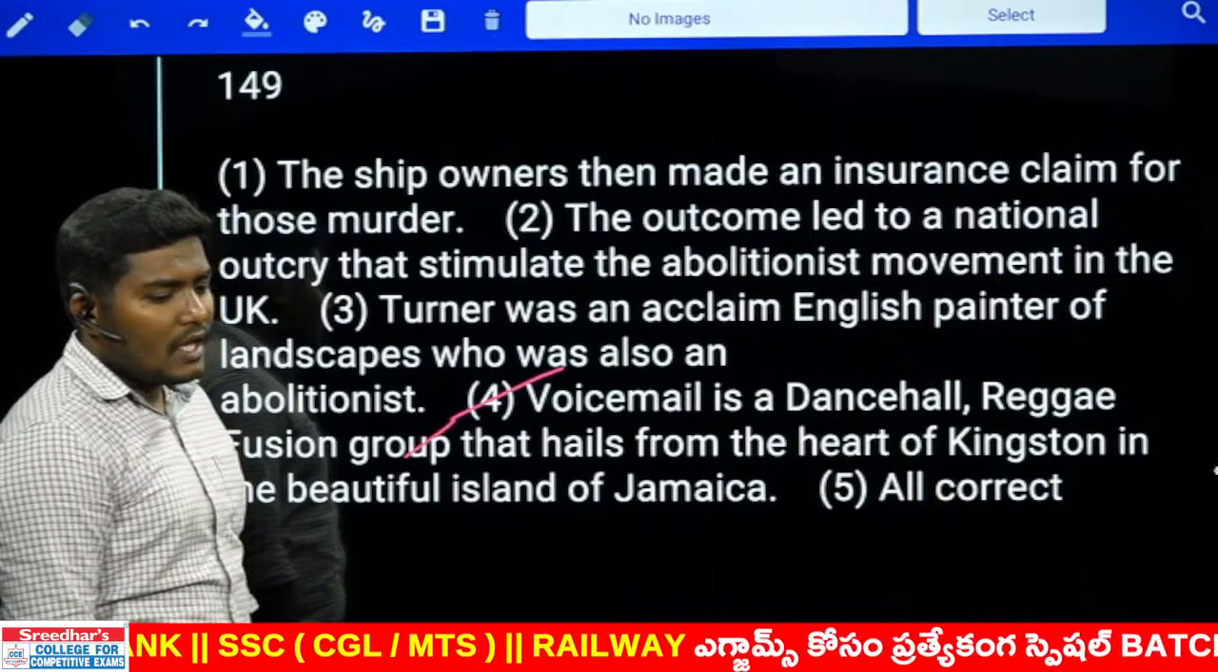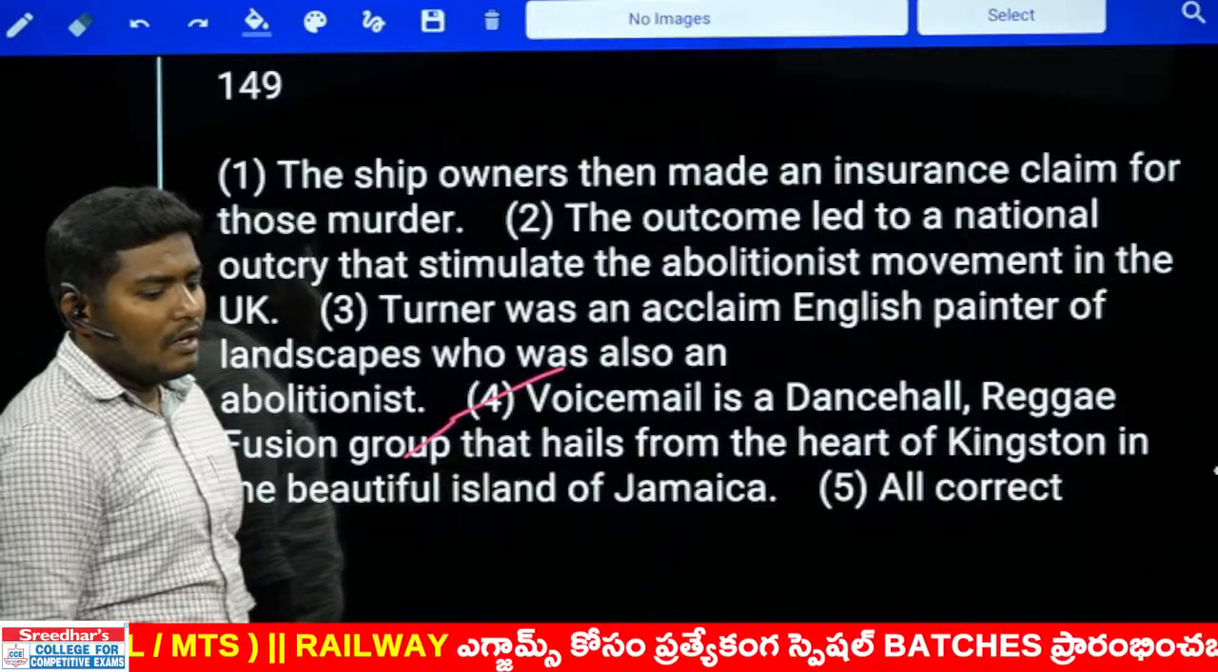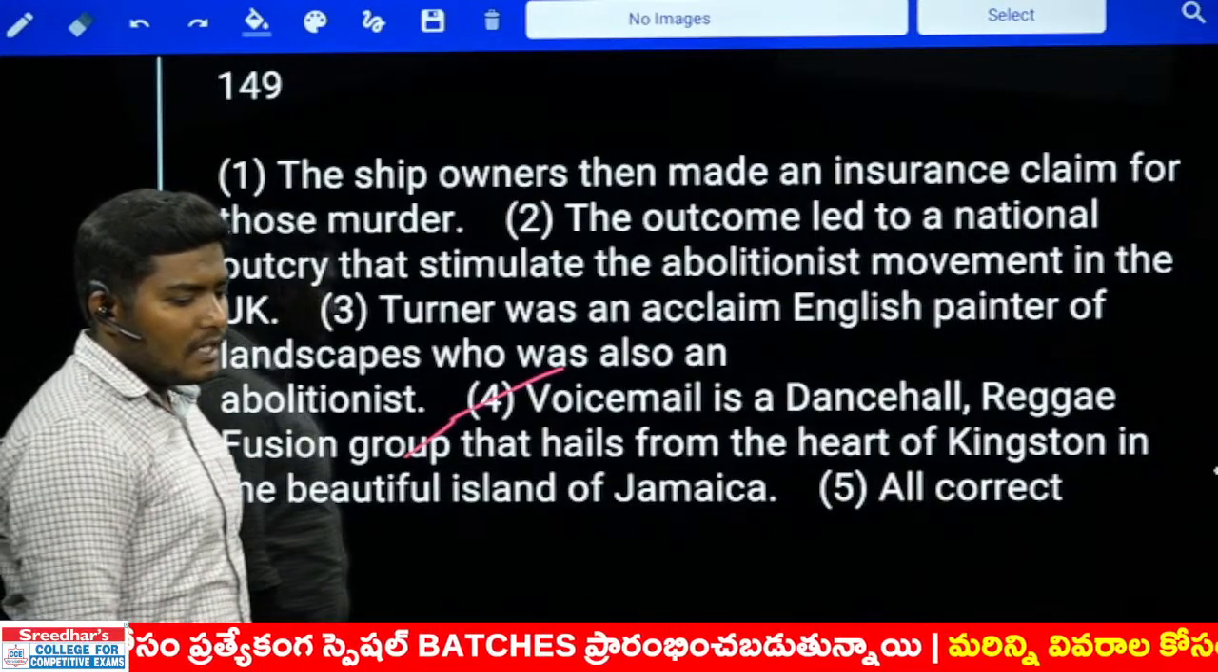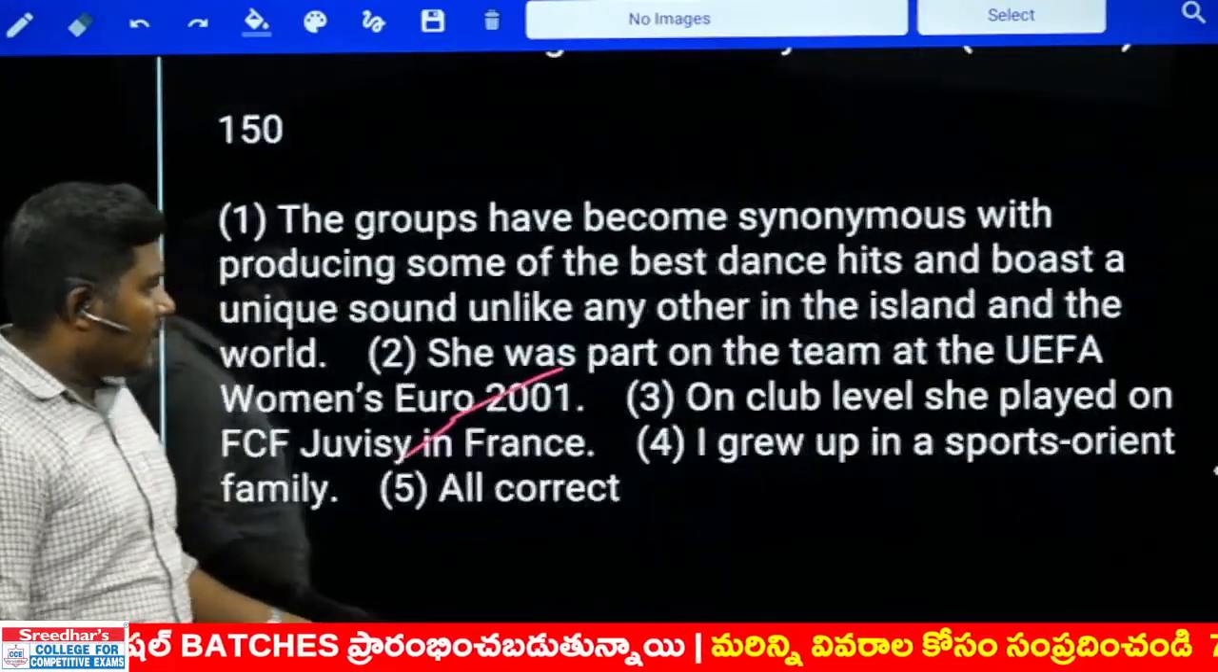Lakshman, you can contact the office. You have a number on the top of the comments. You can just go through that number. You can contact them and they will guide you. Okay. Next, 150.